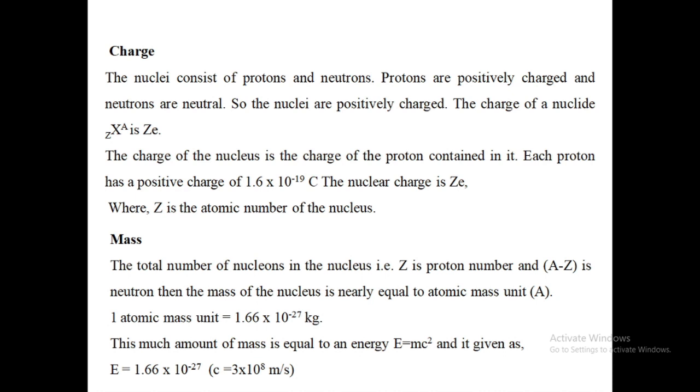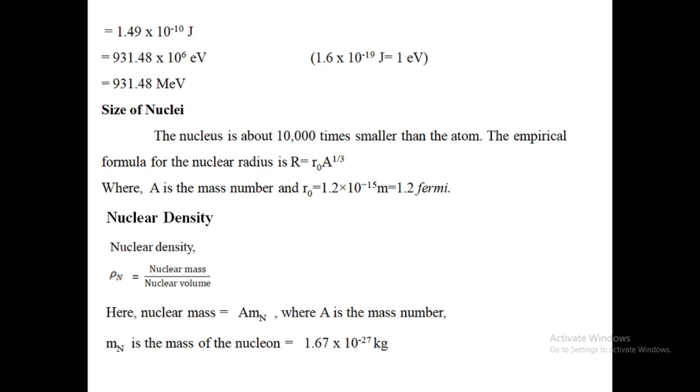This much amount of mass is equal to an energy, that is E is equal to mc square, and it is given by capital E is equal to 1.66 into 10 to the power minus 27 into c squared, where c, that is velocity of light, is 3 into 10 to the power 8 meter per second, which is equal to 1.49 into 10 to the power minus 10 joule, which is equal to 931.48 into 10 to the power 6 electron volt, and which is equal to 931.48 million electron volt.